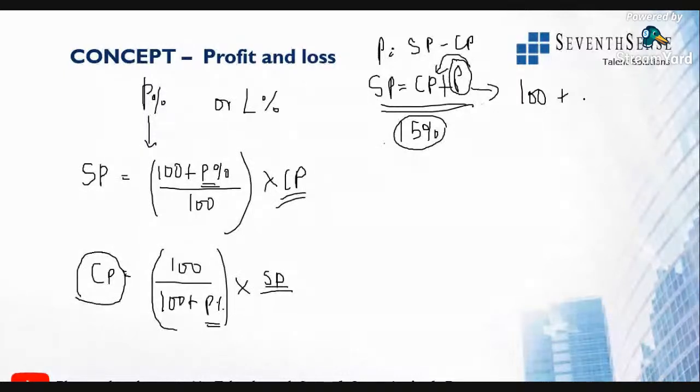So that will become 15% of 100. That 15% of profit is always known when we know the cost price value. This is the meaning of the question. So this is an alternative method to find out the selling price. Clear? So that will become 100 plus 15% of 100 is 15, which is equal to 115.